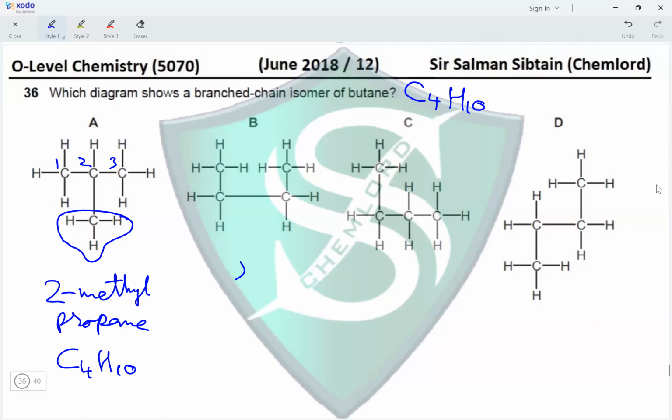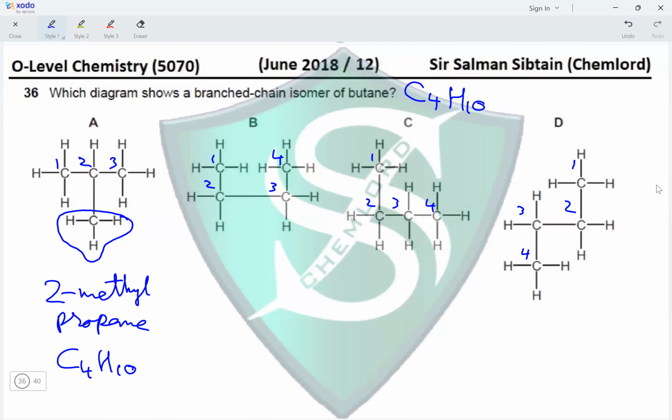B is butane itself, because when we look at the structure closely, we have 1, 2, 3, and 4 carbon atoms in a straight chain. The same thing happens in C. 1, 2, 3, 4 carbon atoms in a straight chain, making it butane. And the same thing happens in D. 1, 2, 3, 4. We have 4 carbon atoms in a straight chain. So options B, C, and D are all butane.